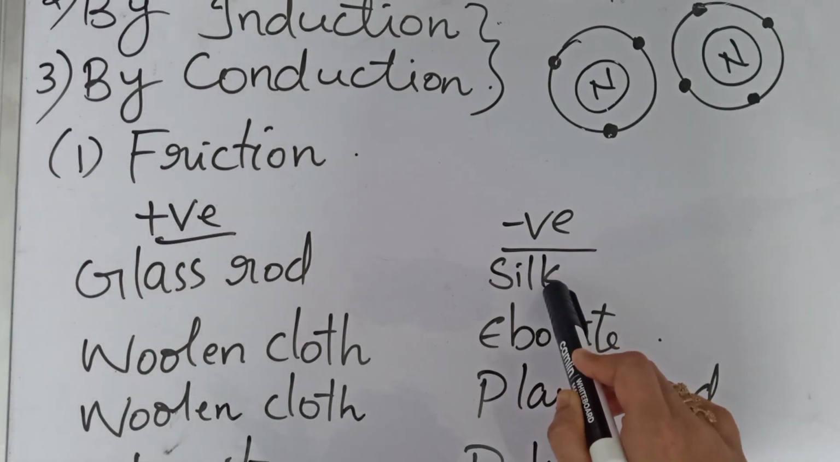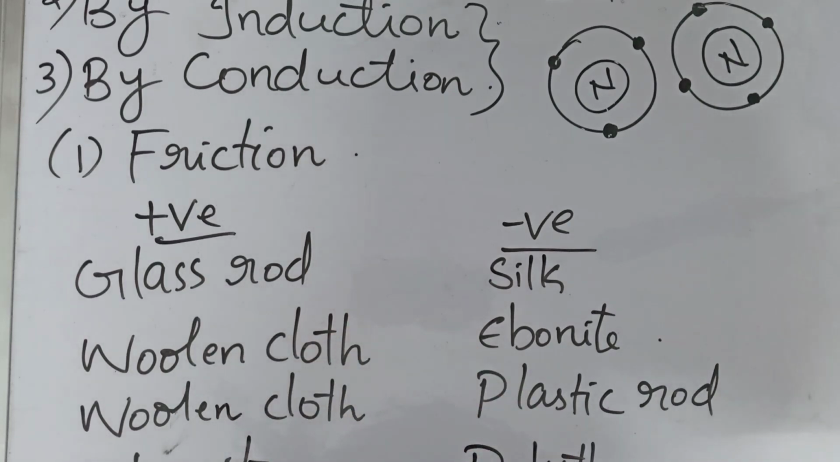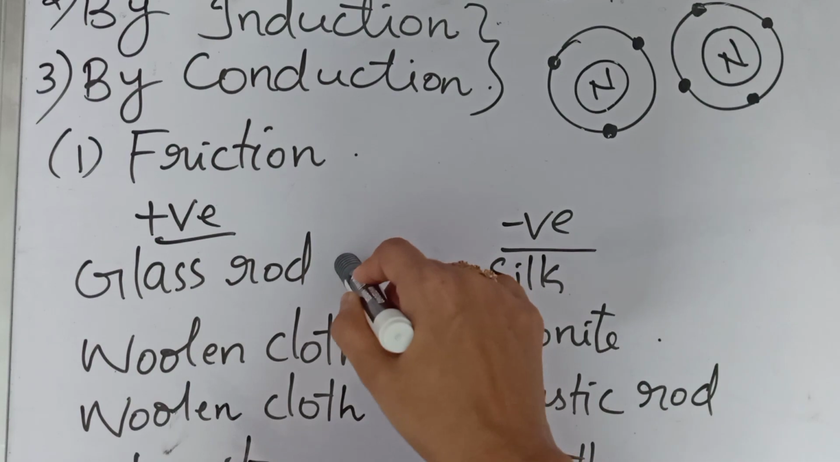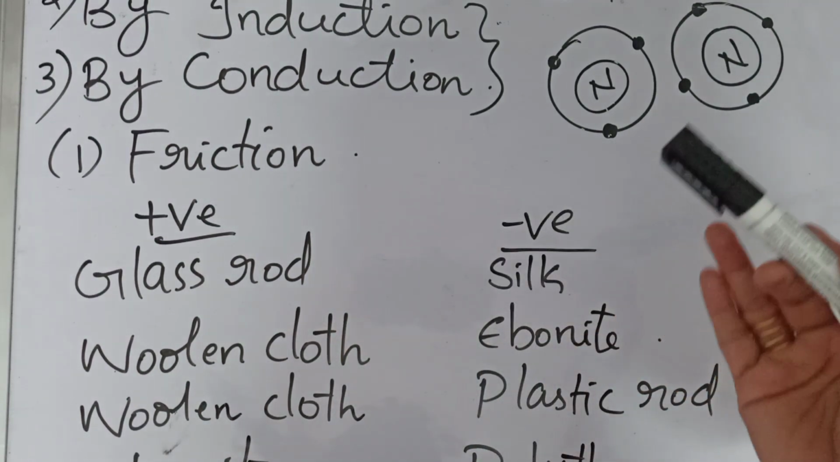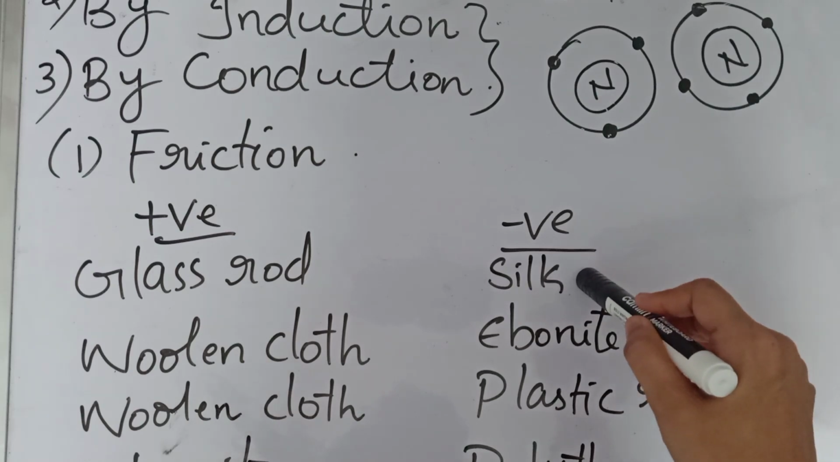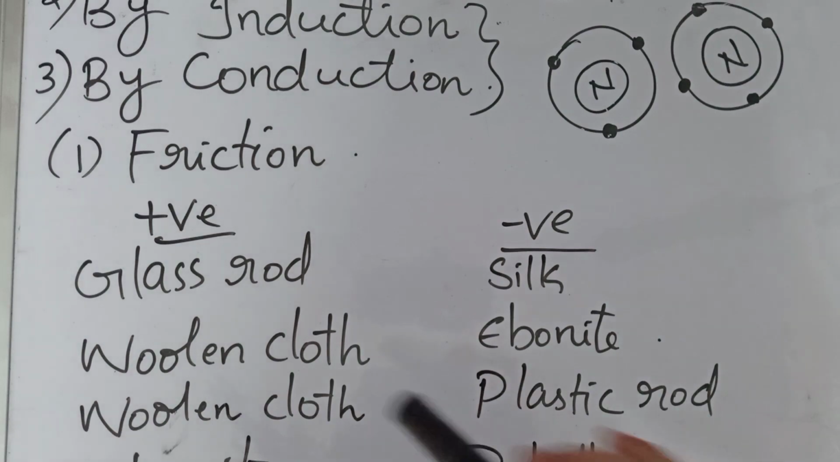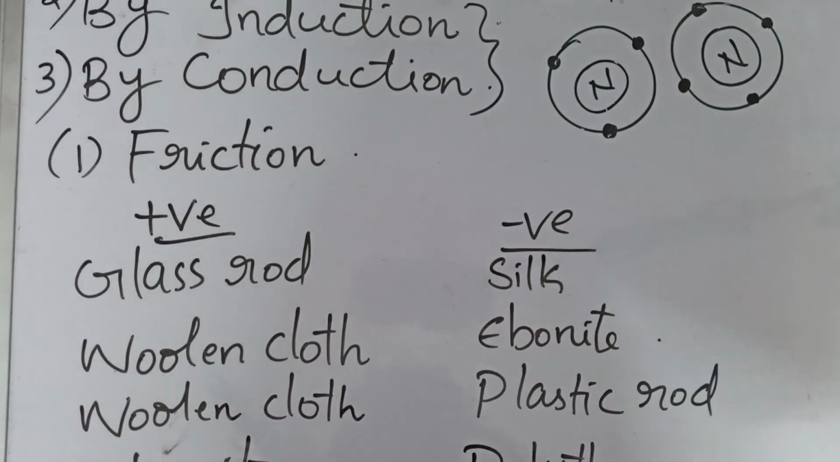How does that happen? An object becomes positively charged when it loses electrons, right? And when an atom or an object gains electrons, it becomes negatively charged. So in this case, you have to know how the glass rod becomes positively charged and how silk becomes negatively charged.